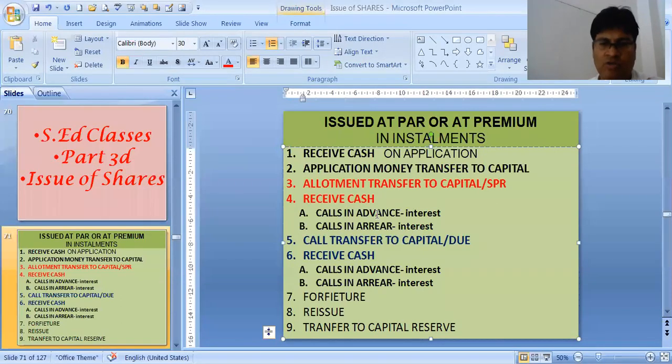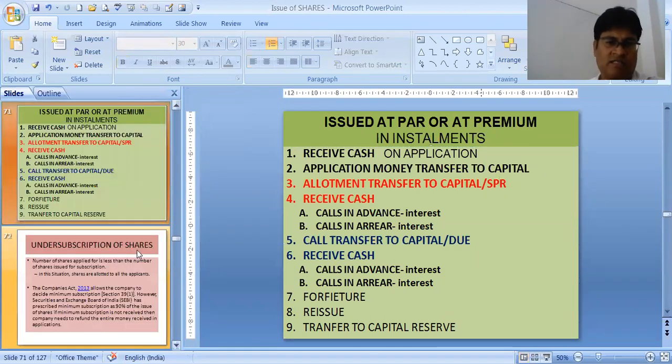As I already told you, if mentioned, then only you will be taking in calls. Otherwise, it will always be with allotment, this advance and arrear. Then forfeiture, then reissue, then transfer to capital reserve. This was the recap. Let's start.